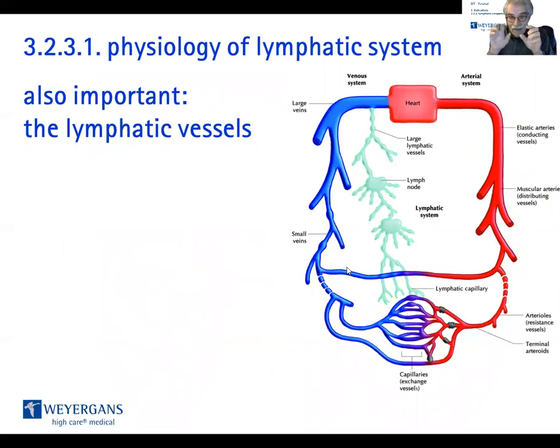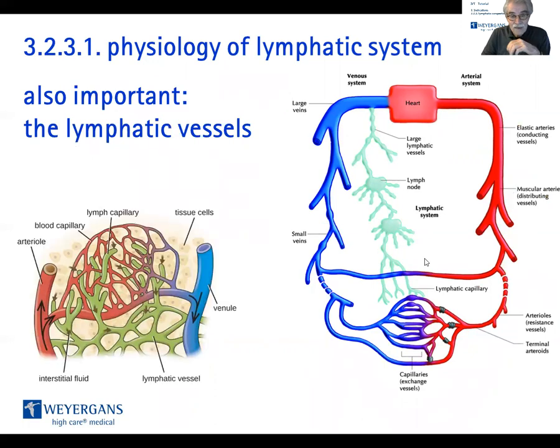Now, between the arteries and the veins, there is the lymphatic system, the lymphatic vessels, here seen in color green. The lymphatic vessels are everywhere where there is metabolism in our body, in the interstitium, in every cell, no matter if it's the brain, the body, the organs, the lower or the upper extremities, they are everywhere.